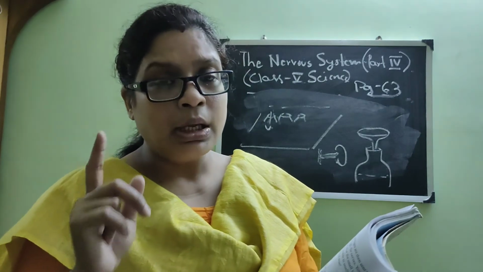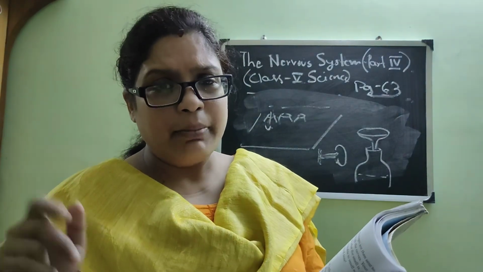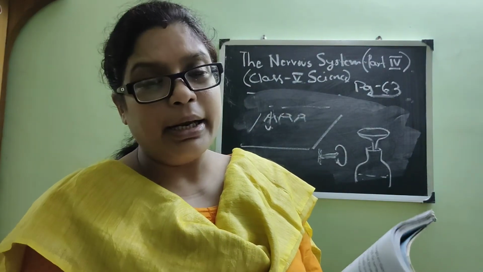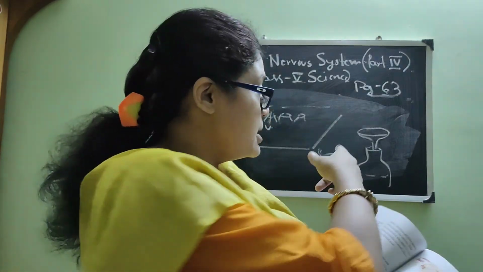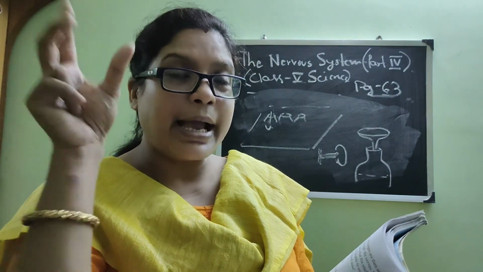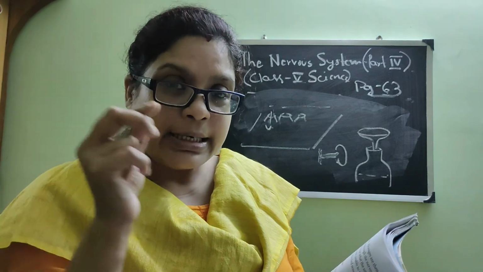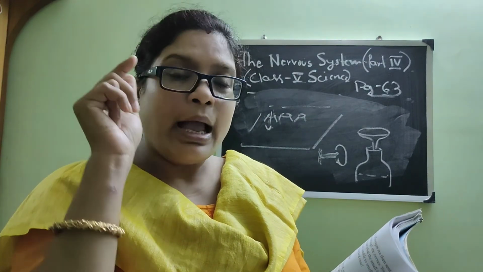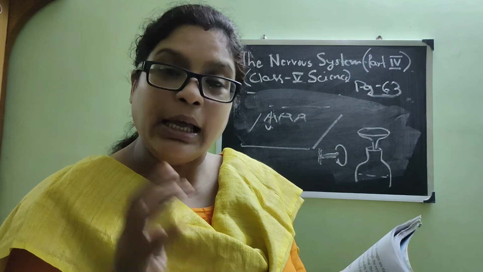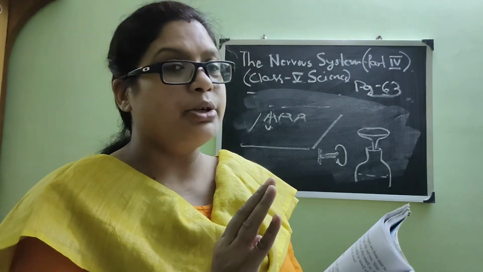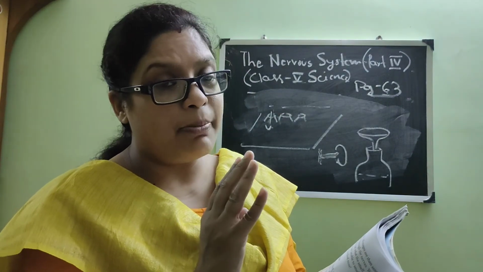to the brain. In the same way, in the ear, we have seen there are three parts: outer ear, middle ear and inner ear. The outer ear looks like a funnel, as I have explained, and it is the receiving part which catches the sound coming from outside. It enters through the ear canal, and when the sound reaches the eardrum, it starts vibrating.